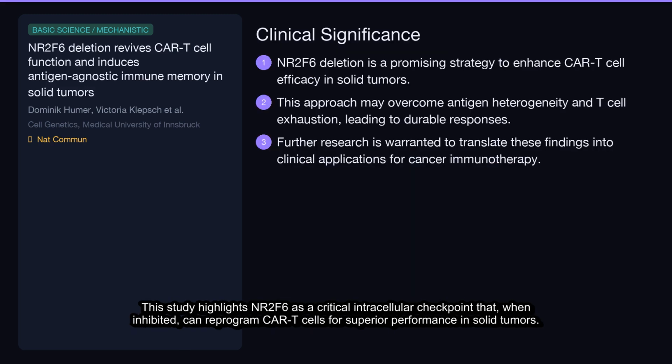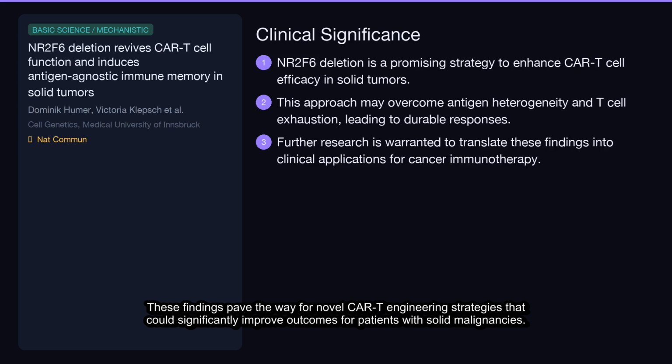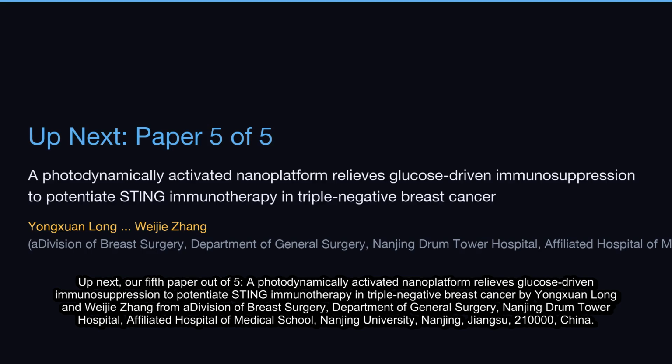This study highlights NR2F6 as a critical intracellular checkpoint that, when inhibited, can reprogram CAR T-cells for superior performance in solid tumors. The induction of durable, antigen-agnostic immune memory is particularly exciting, offering a potential solution to immune escape mechanisms. These findings pave the way for novel CAR T engineering strategies that could significantly improve outcomes for patients with solid malignancies. Up next, our fifth paper out of 5.